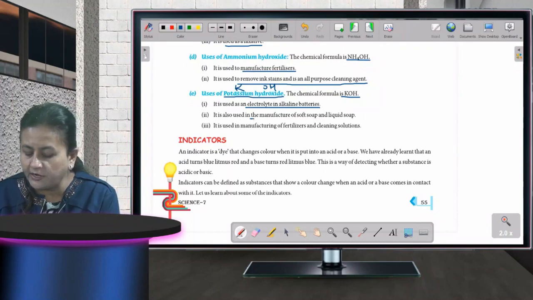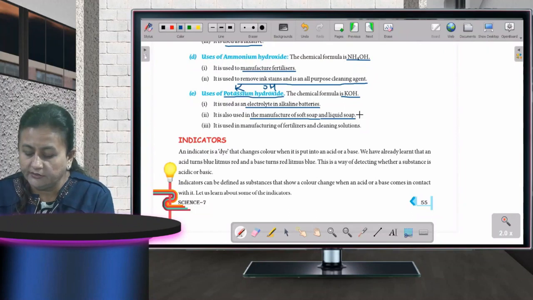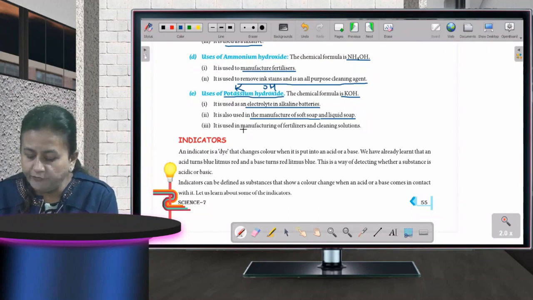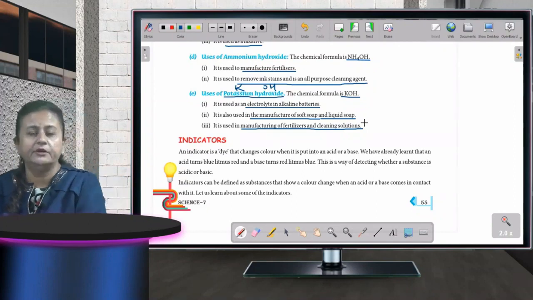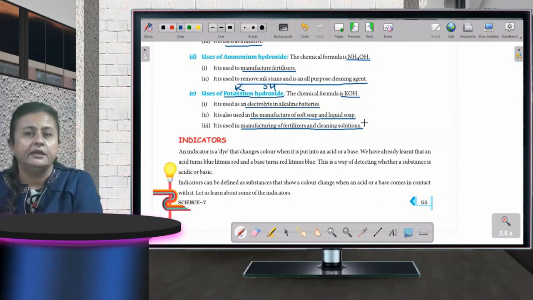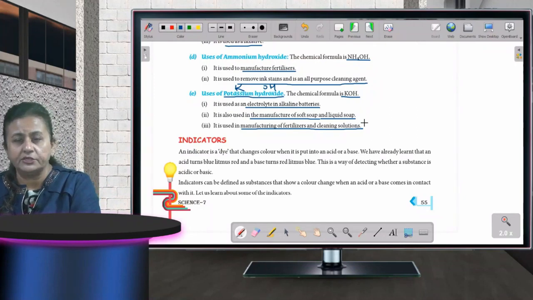It is used to manufacture soft soaps and liquid soap. Then it is used in manufacturing of fertilizers and cleaning solutions. Fine, children. So now I think acids and bases are very much clear to you.